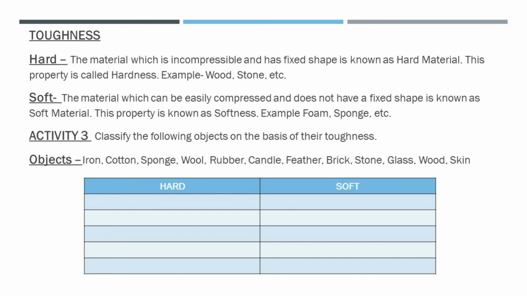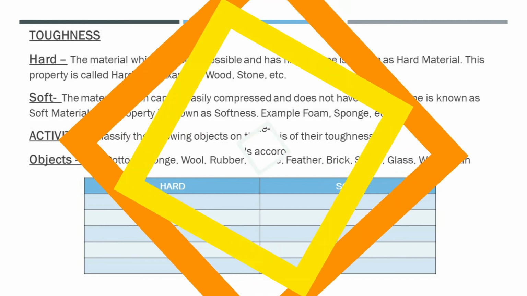Cotton is soft, so you can keep it in the soft column. So like this, complete this activity in your notebook. All the activities you have to write in your notebook.